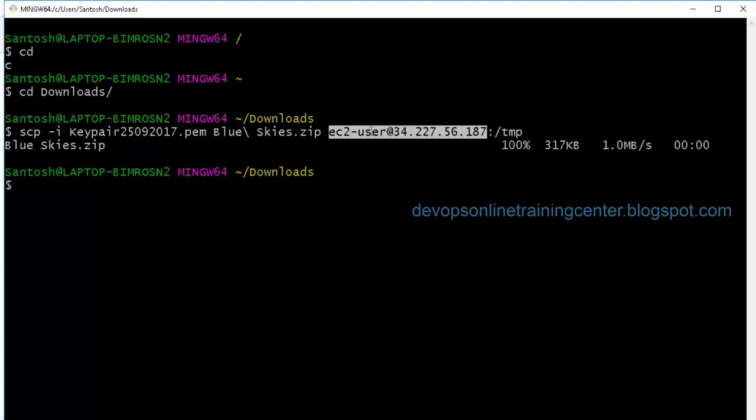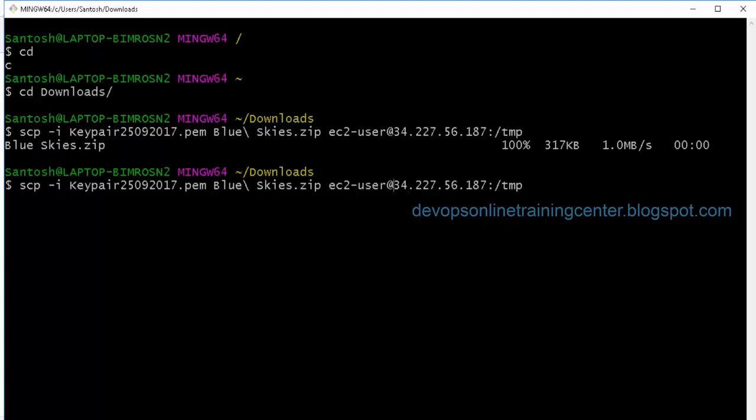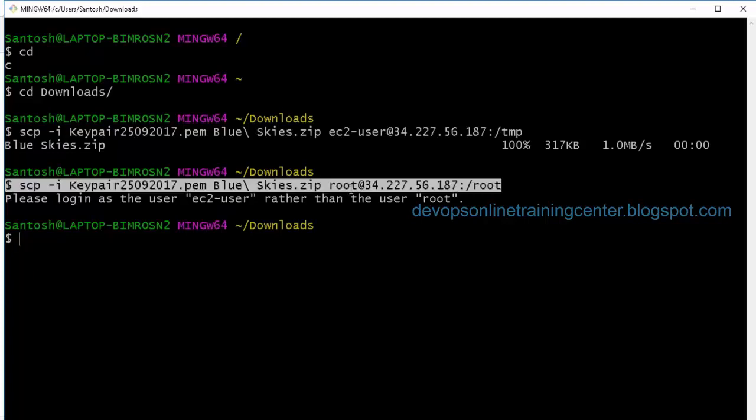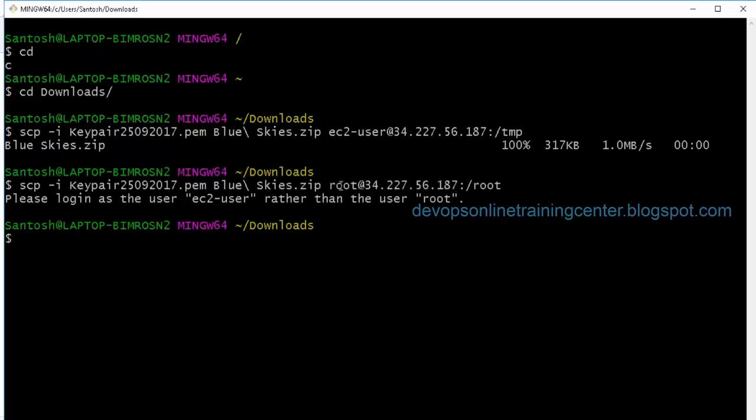So this is the EC2 instance. I copied as ec2-user, and if I copy the same thing as root user, will it work? Let us say I want to copy it to /root. So basically, by default, root user login is disabled. So if we want to enable it, how do we do that? You have to go to sshd_config, and we need to log into SSH and set PermitRootLogin to yes, restart SSH and set the password. Then without using this PEM file, we'll be able to log into the instance, right?